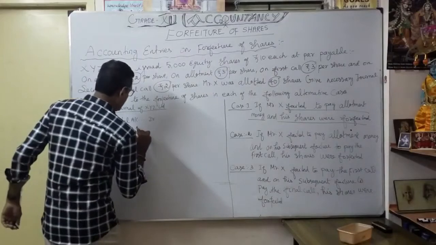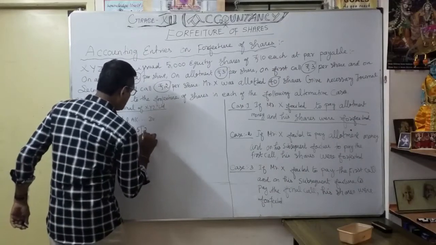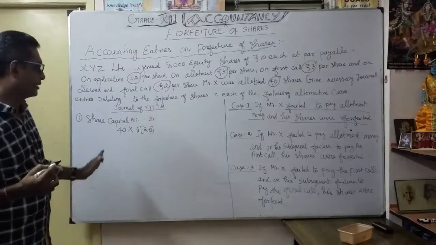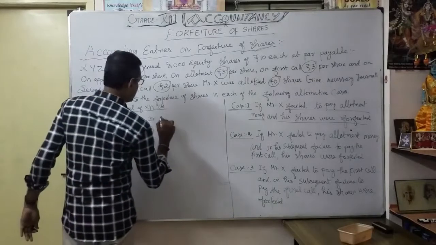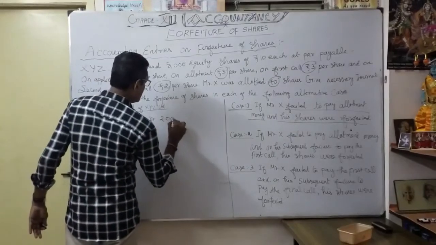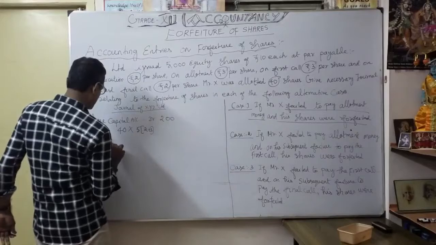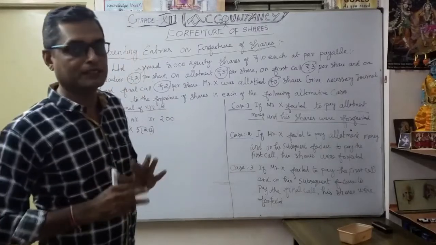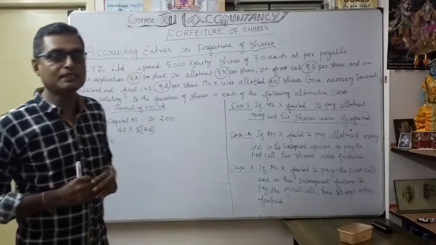So 40 into 5, share capital debited is 200 rupees.